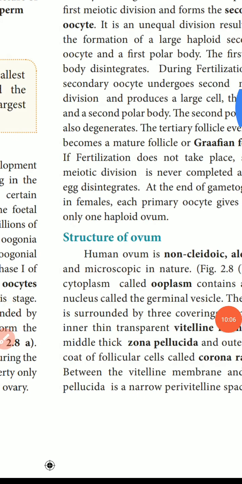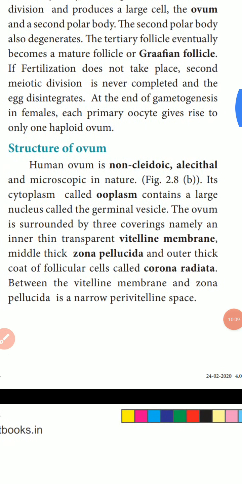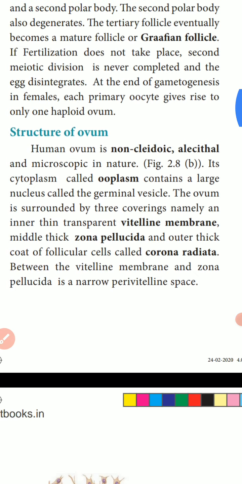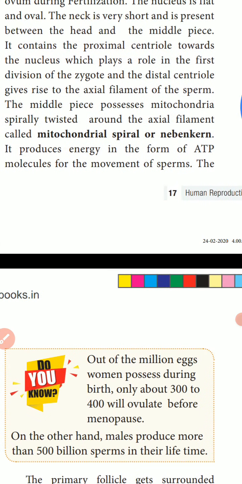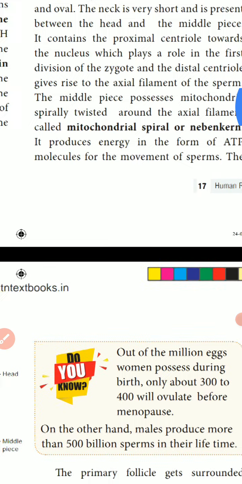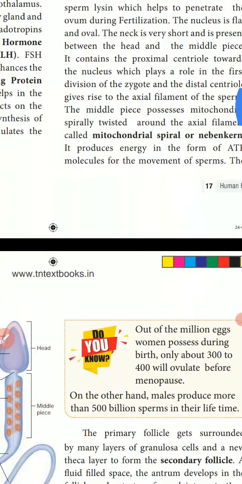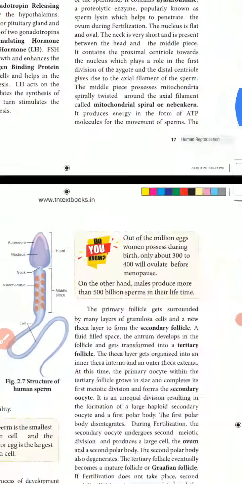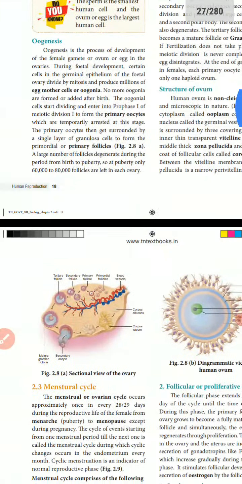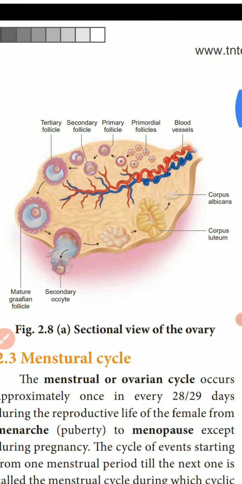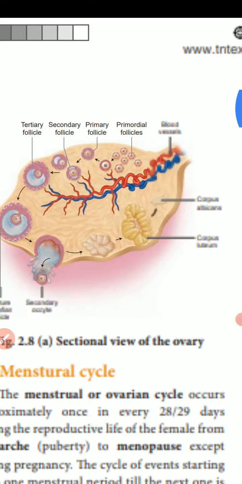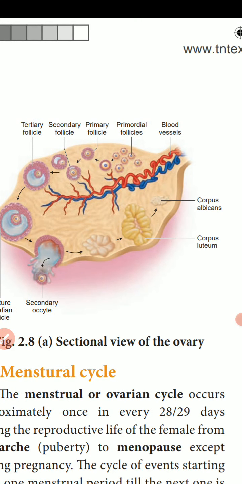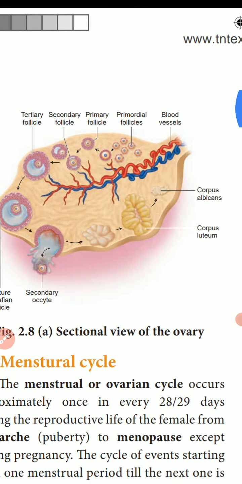The next one is the structure of the ovum. Before that, this is the sectional view of the ovary. I'll show you here. The picture you're seeing is the transverse section of the ovary.